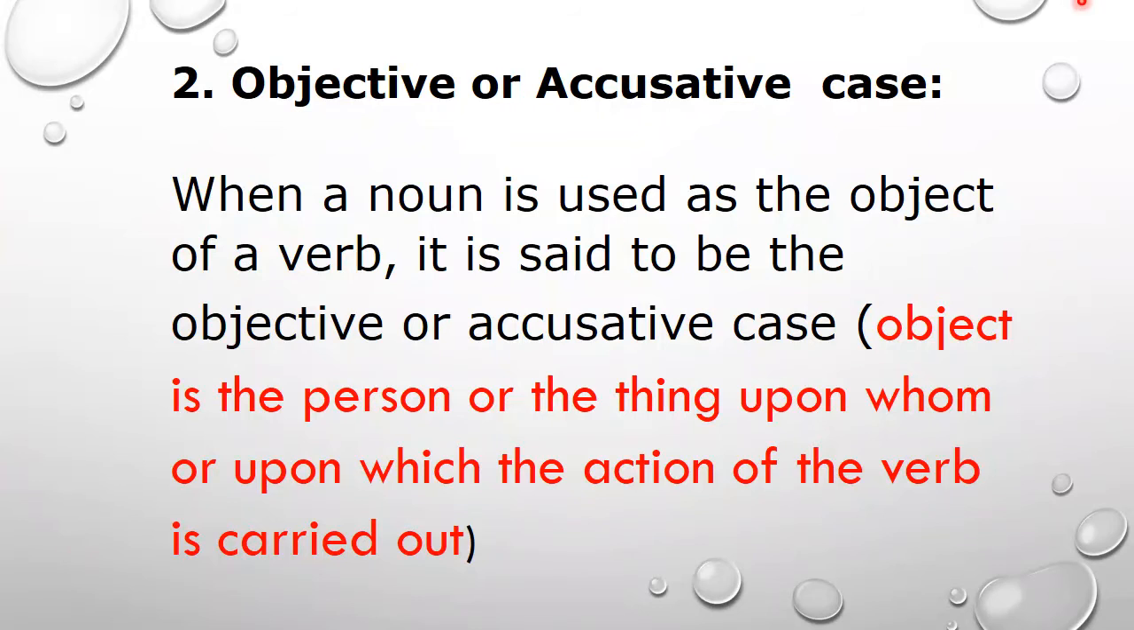Our next one is objective or accusative case. When a noun is used as the object of a verb, it is said to be the objective or accusative case. What is object? Object is a person or the thing upon whom or upon which the action of the verb is carried out. So object is the person basically who receives the action.